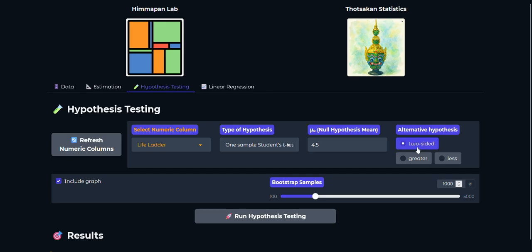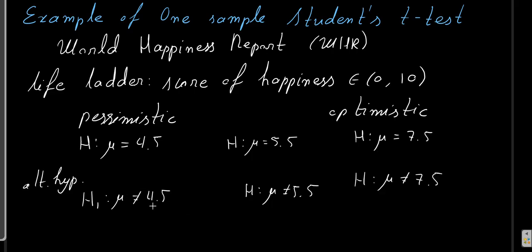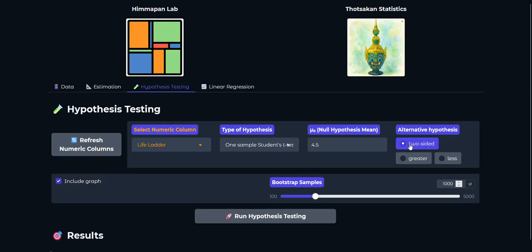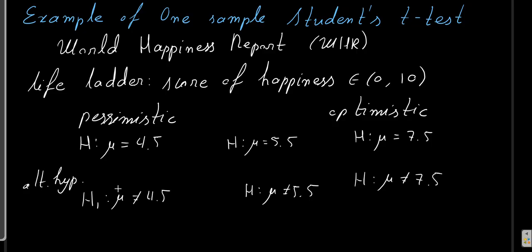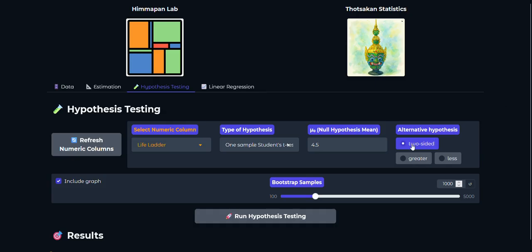So the alternative is that it is not 4.5, which is said to be two-sided, because not being 4.5 means that it is more than 4.5 or less than 4.5. That is why it is called two-sided over here in the hypothesis.